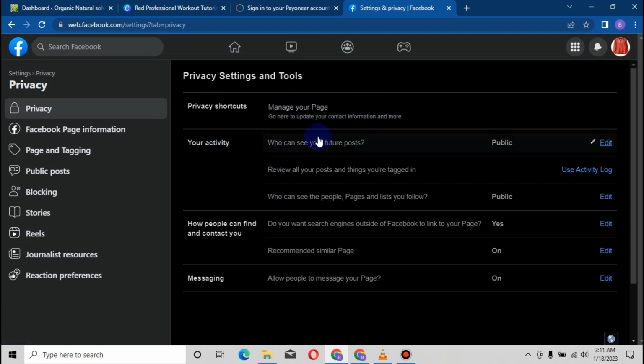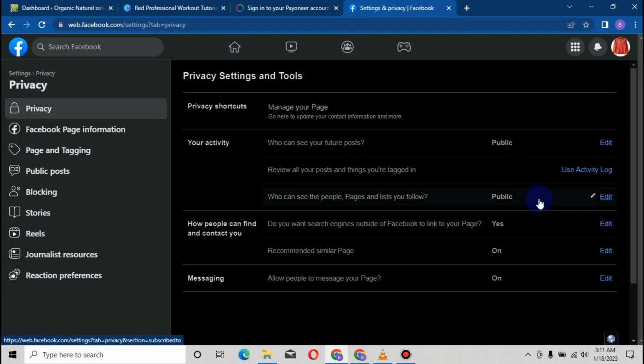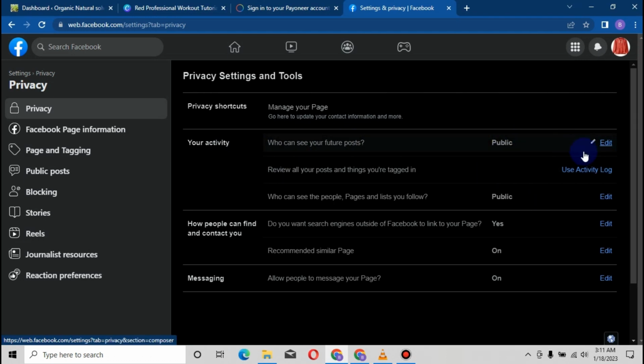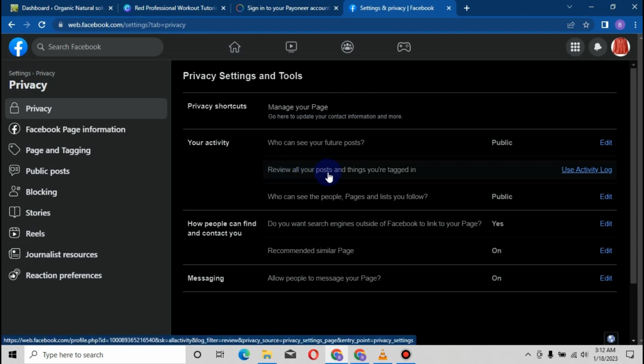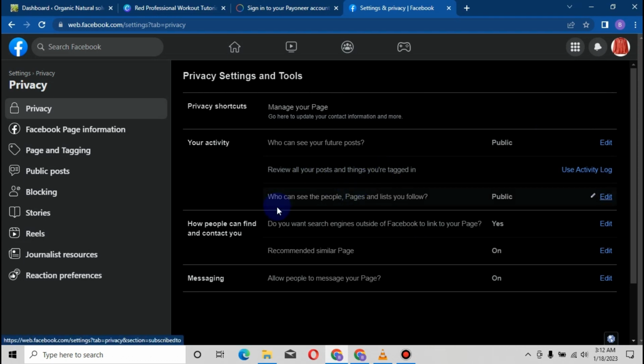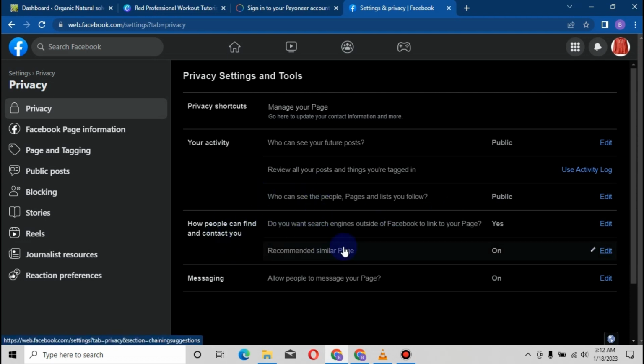Your activities, who can see your post in the future. Who can see your future post, public or not. You can decide that. But most of the time, I leave it in public. We have already reviewed your posts and things you're tagged in. Who can see the people, pages and lists you follow. Public, I like leaving it in public. How people can find and contact you.